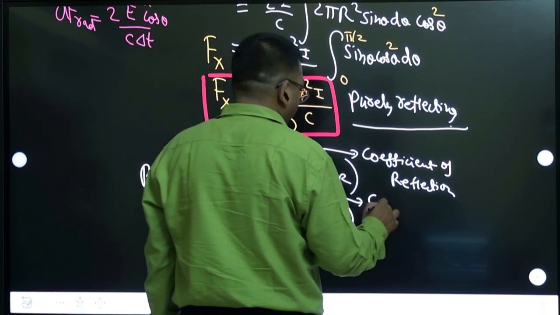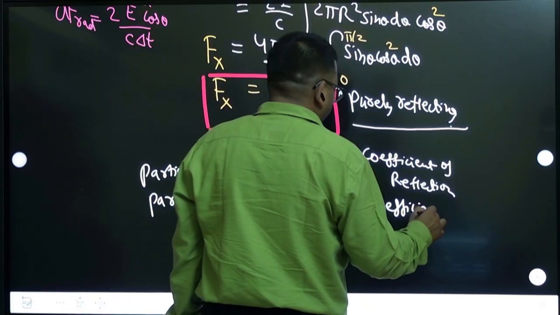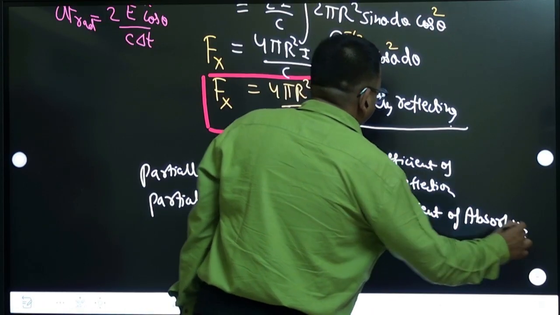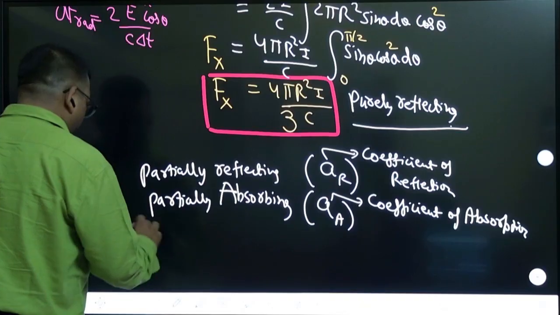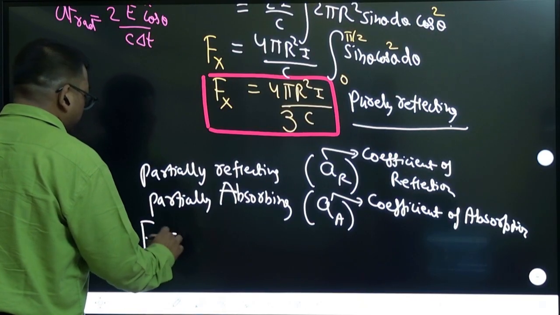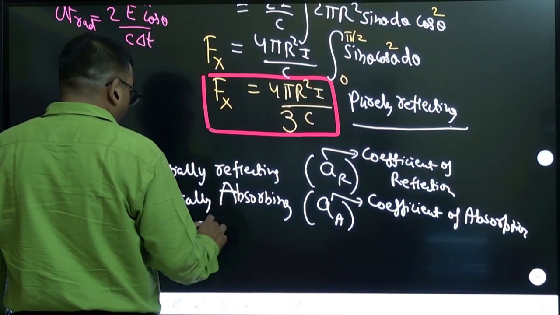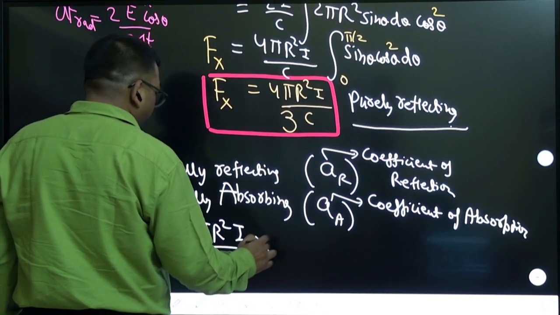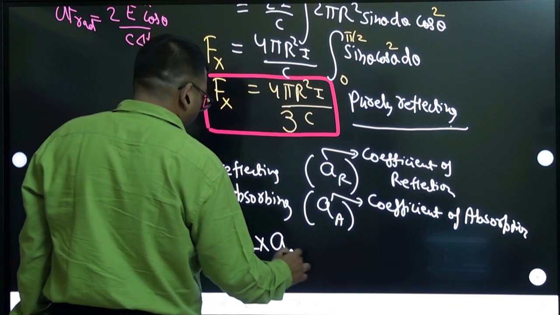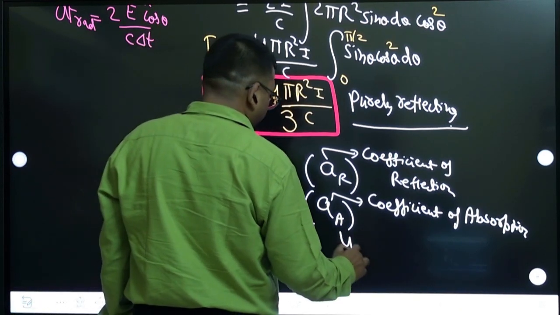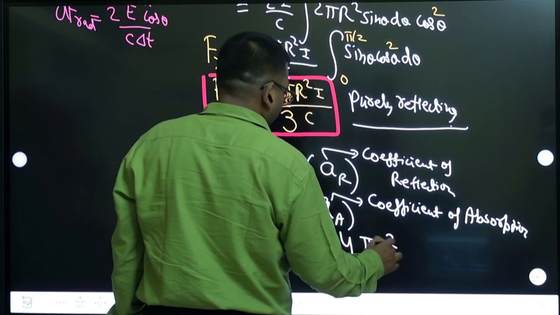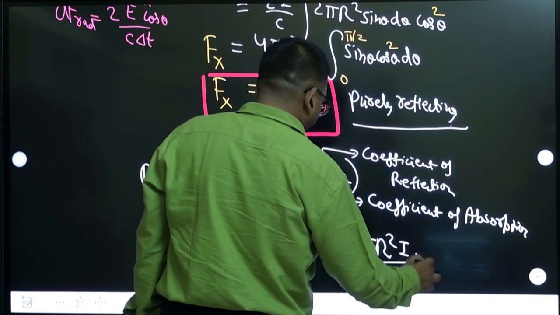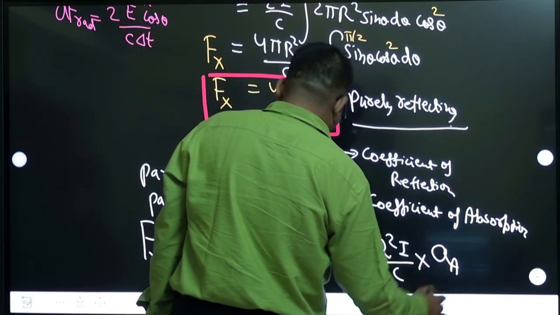This is the coefficient of absorption. So the formula for force along x-axis will be pi r square into I by C multiplied with the coefficient of absorption, plus 4 by 3 pi r square into I by C multiplied with the coefficient of reflection.